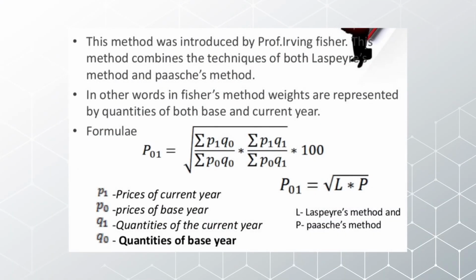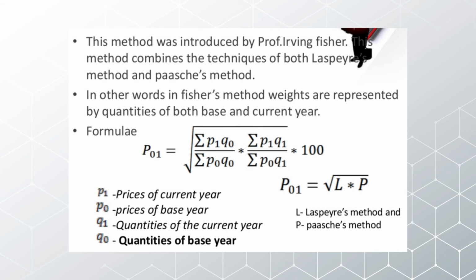So what we have observed is that one emphasizes more on the quantities and the other emphasizes more on the price. Anyway, I think by this way we can calculate, and we know what exactly the score is coming. So this method was introduced by Professor Irving Fisher.